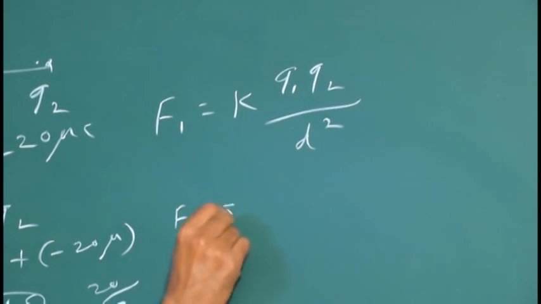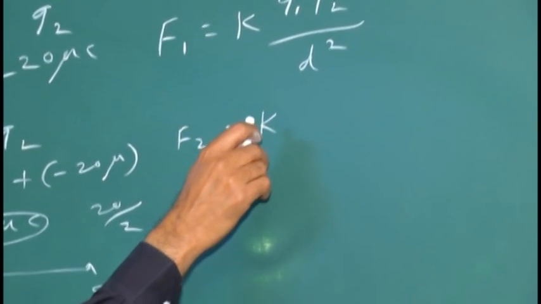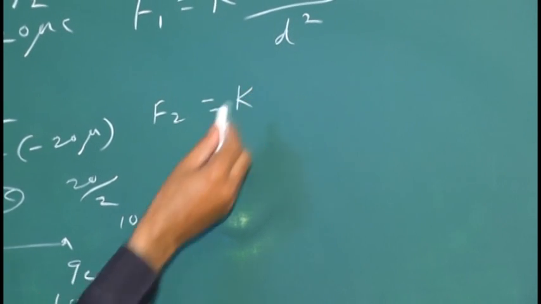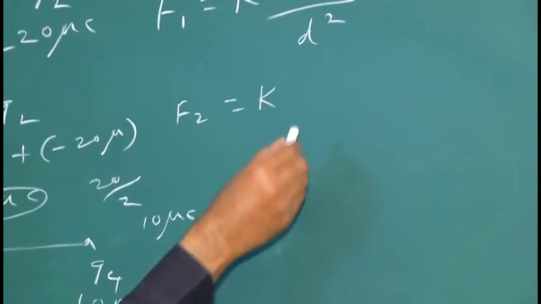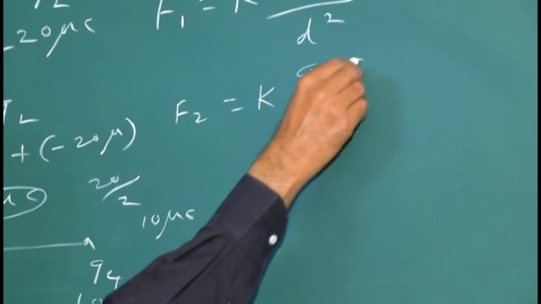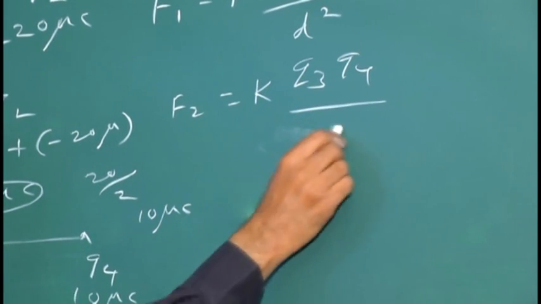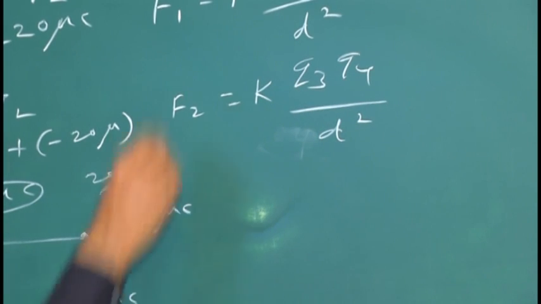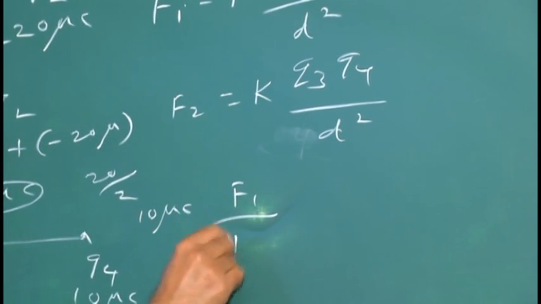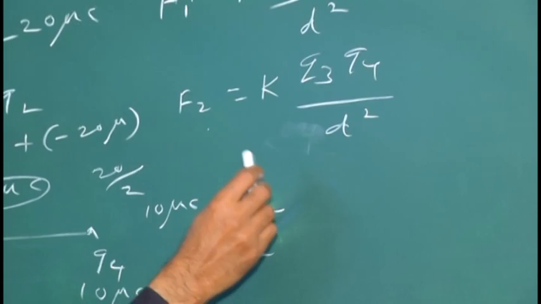Whereas F2 is equal to the same constant, 1 by 4 pi epsilon naught, value 9 into 10 power 9, Q3 Q4 by d square, again the same distance. You find the ratio F1 by F2, right?